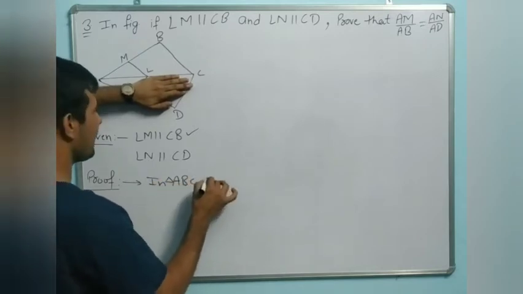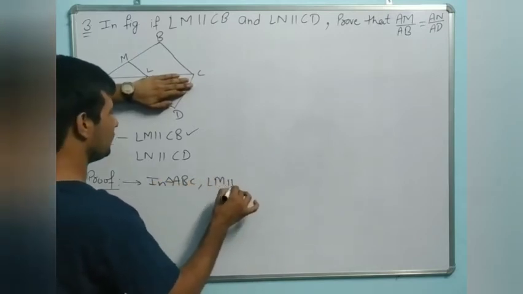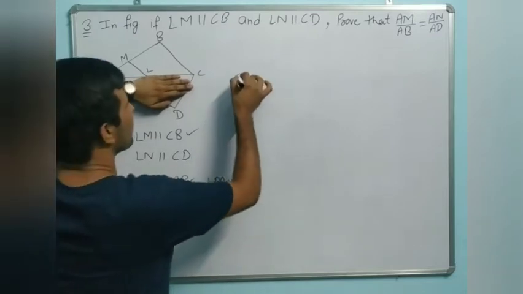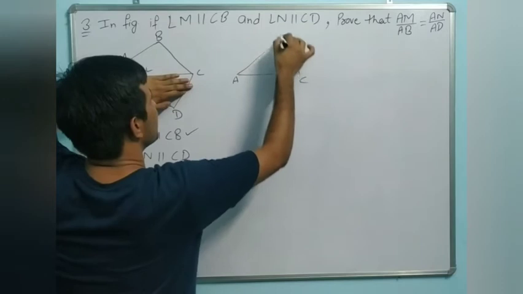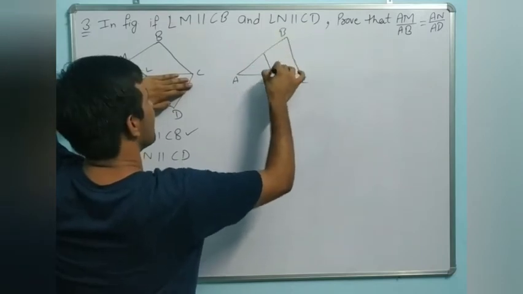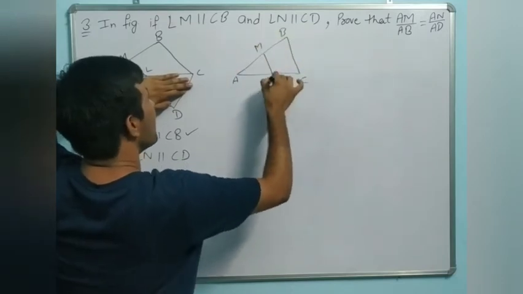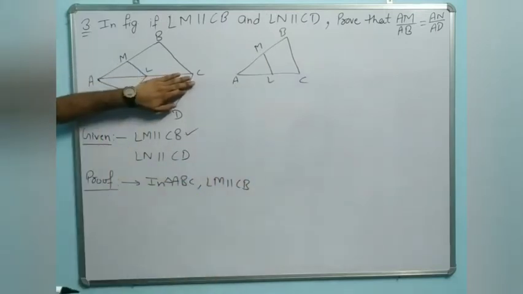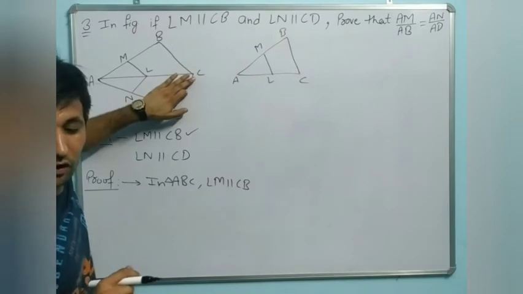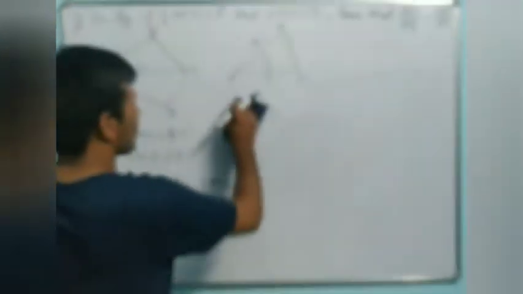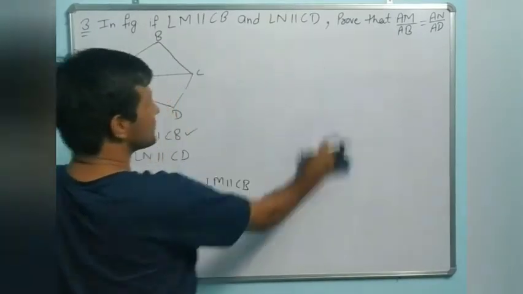So in triangle ABC, LM is parallel to CB, and everyone knows it is A, it is C, it is B, and it is M, L. One line is parallel to this one. It means we will use Thales theorem. Understand or not? What is Thales theorem? It is always divided into the same ratio.